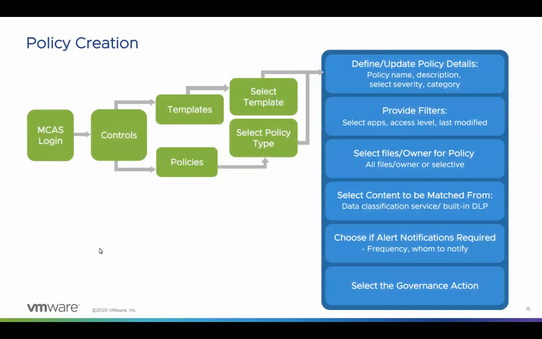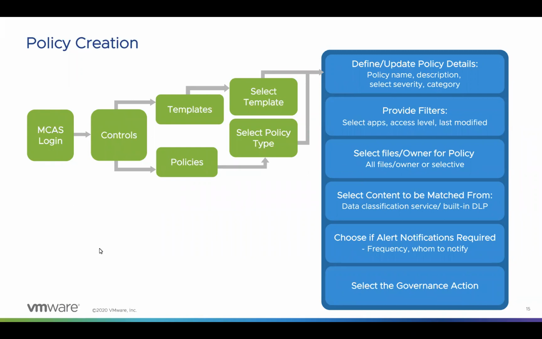Yeah. So now in this slide, we will cover the options that we can utilize when it comes to policy creation and customizing it as per our requirements. Now, there are two controls in place when it comes to MCAS. One where predefined templates are available and can be modified, with some filters available, such as users or groups to be monitored, as mentioned earlier, file types and exceptions, applications that need to be monitored, and any activity types that we want to look at as well. All these templates are distributed in multiple categories based on the functions they provide, such as data loss prevention or DLP, threat protection, anomaly detection, access policies, and activity policies.